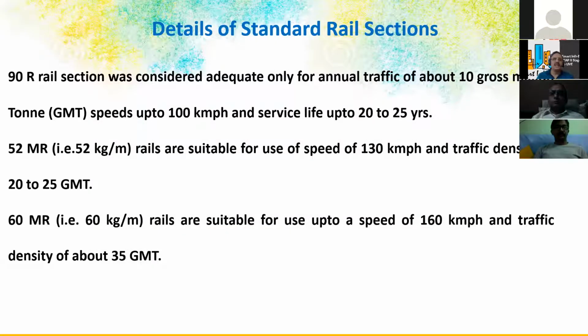So 90R rail section is adequate only for annual traffic of about 10 gross million tons, speed up to 100 kilometers per hour, and service life 20 to 25 years. And 52 MR rails are suitable for use at a speed of 130 kilometers per hour.